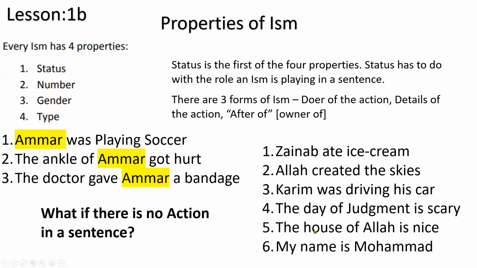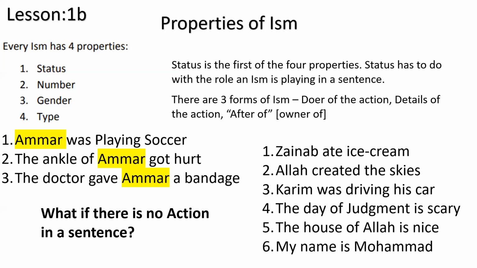Okay. And my name is Muhammad. Again, the same thing, my name, whose name? My name. So the word "my," actually, I can say "name of mine," okay, but we don't talk like that in English, okay? That's like an ancient kind of English, but that is the sense here, "name of mine" or "my name," okay? So the word "my" is also in the third form, the after-of form, and "Muhammad" is in the form that is the main component. I'm saying my name is Muhammad, okay?